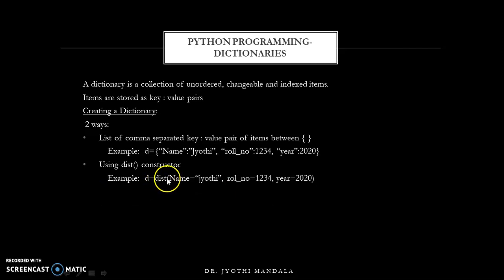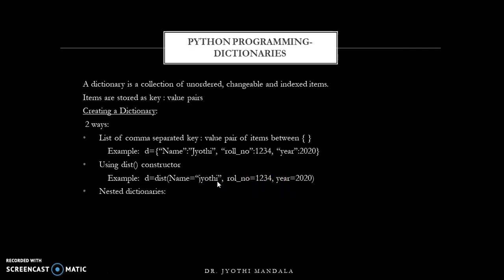Observe here I am using the dict constructor, but whenever you are using a dict constructor, the key names should not be kept in quotations. Unlike this way, where we have kept the names in double quotes, we should not put the key names in double quotes. Got it, all of you? And this is how a dictionary can be created.